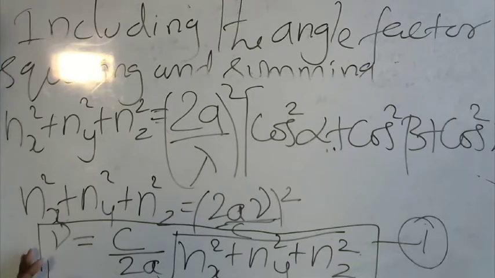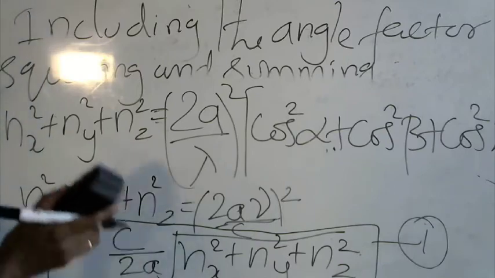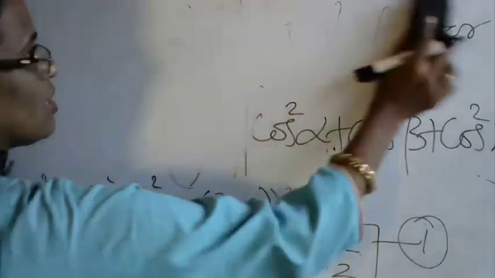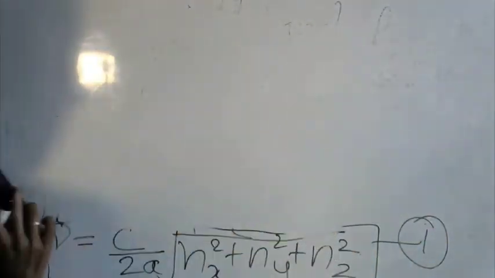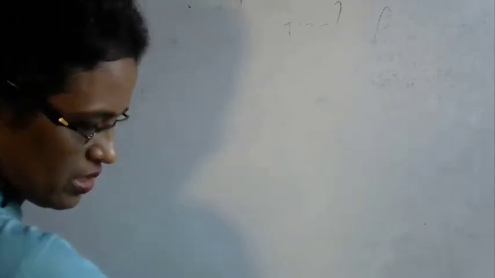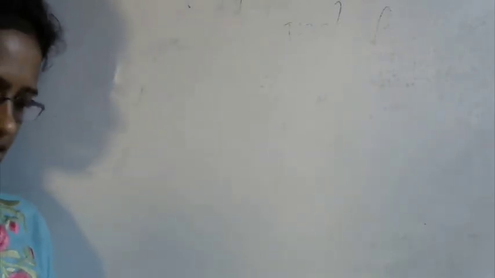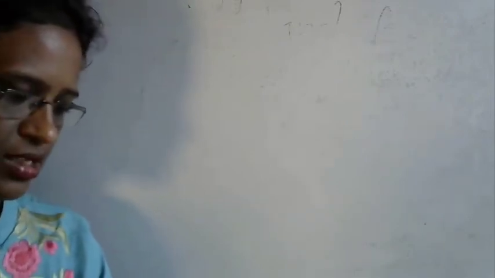We have found the frequency now, and then we will have to calculate the number of modes. Our aim is to calculate the number of modes; first we tried to find out the frequency. So now the next part of the derivation: write it in your notebook and keep it. To calculate the number of modes, we need to consider the coordinate system.